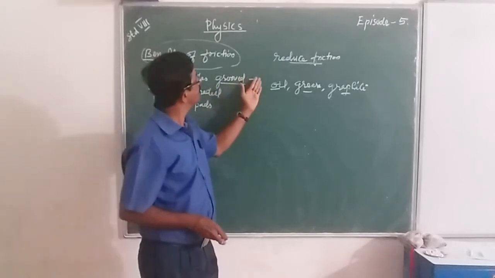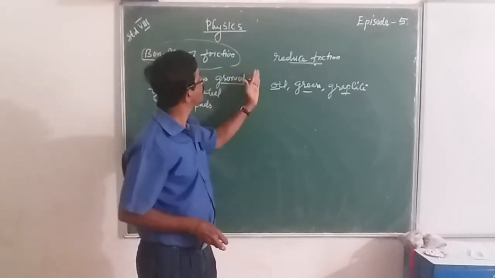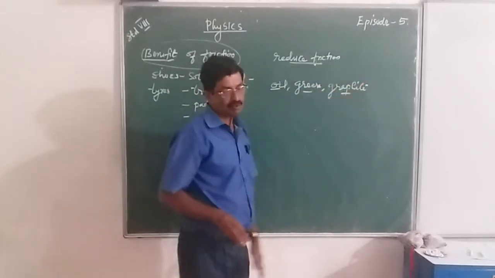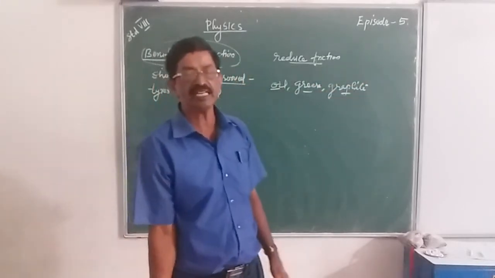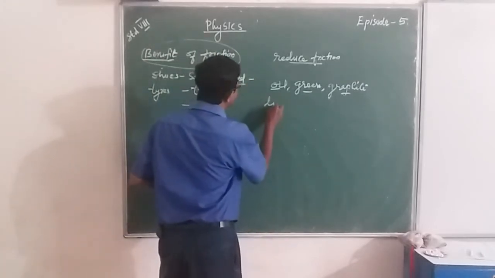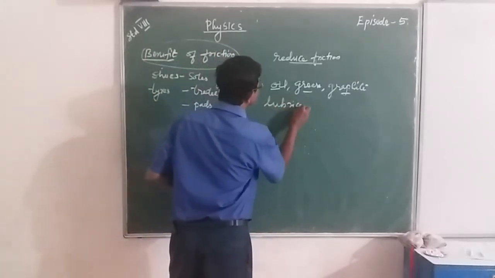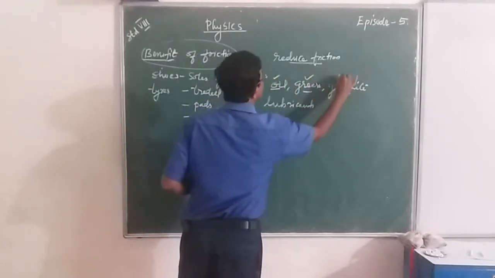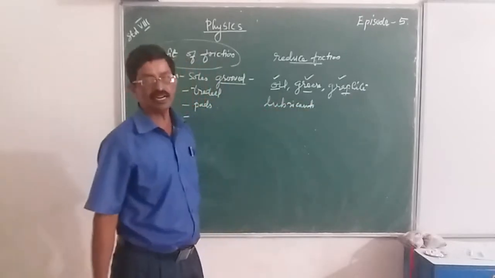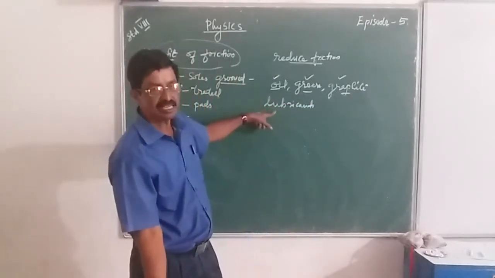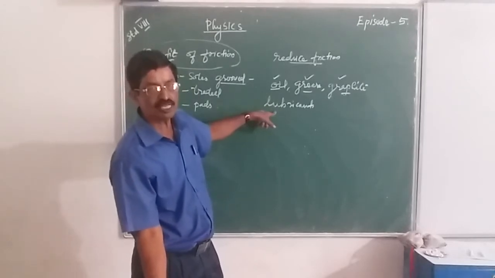And the materials or substances such as oil, grease, graphite, etc. that we use in machines are called lubricants. For what purpose are we using them there? It is to reduce friction.